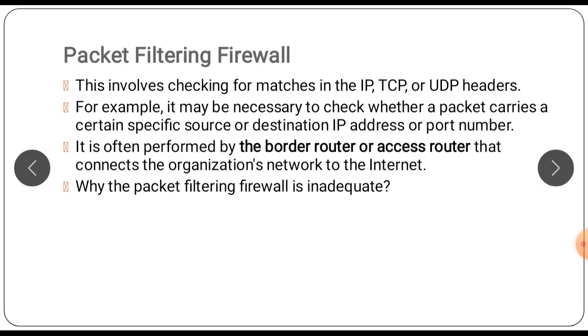The earliest firewall designed to perform this task was the packet filtering firewall. It is often performed by the border routers or access routers that connect the organization network to the internet. The border routers become the first line of defense against malicious incoming packets.